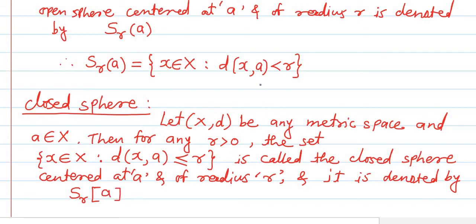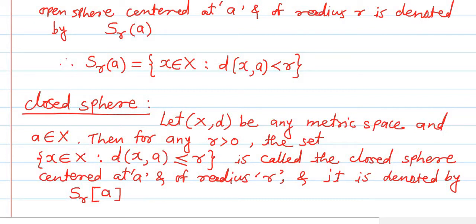The change in the notations of open sphere and closed sphere is that in the case of the open sphere we have a in the circular bracket, and in the case of the closed sphere we write a inside the square bracket. This difference is to be remembered.